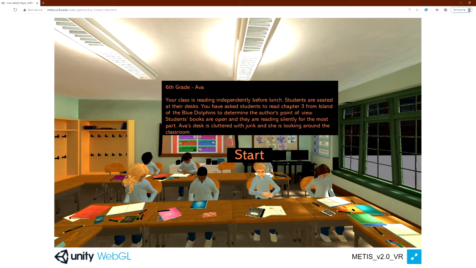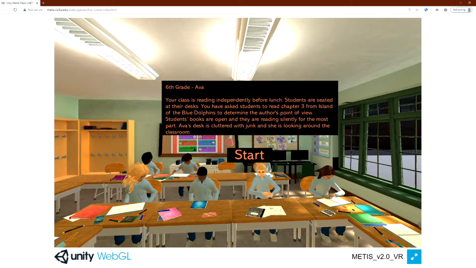Thanks, Ajar. In this scenario, I'll be taking the role of a teacher in training. This scene, as you can see, is from the 6th grade Ava selection. METIS currently has one other 6th grader and also a 1st grade scenario. So let's begin. It says here that the class is getting ready for lunch, and we are asking the students to do a task. So let's begin.